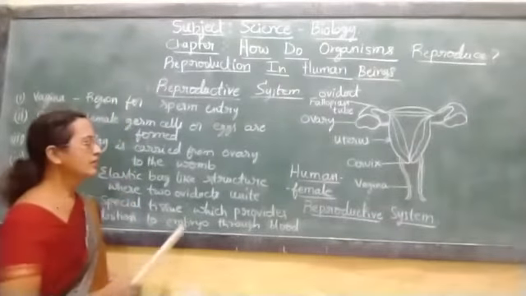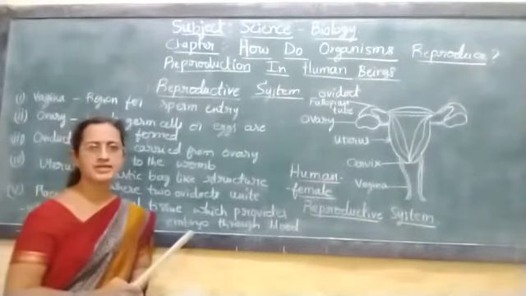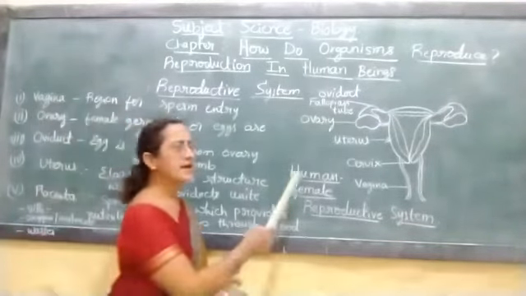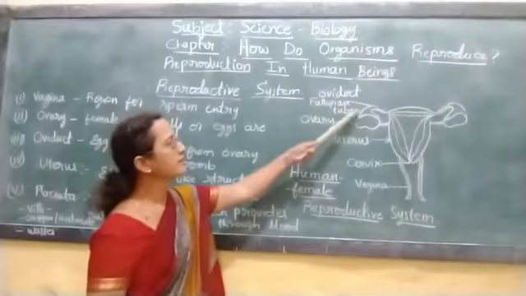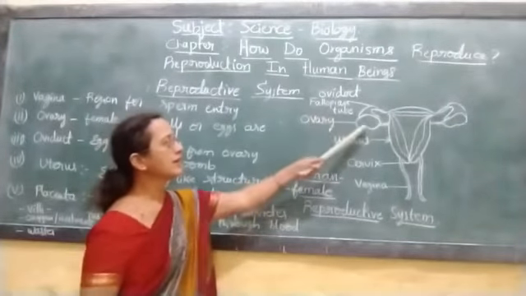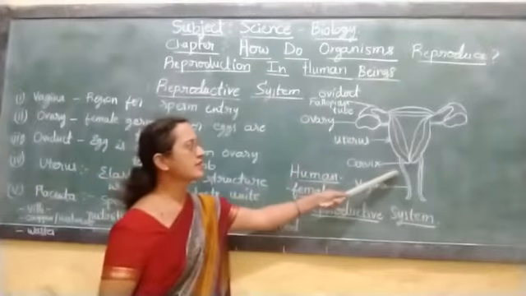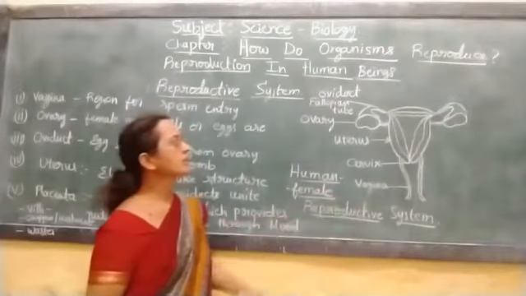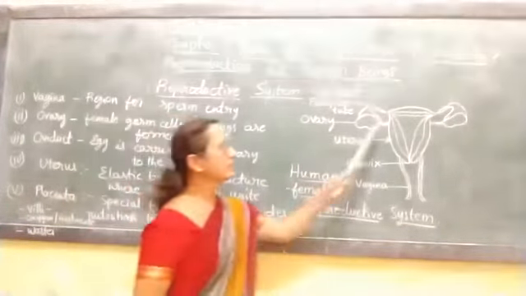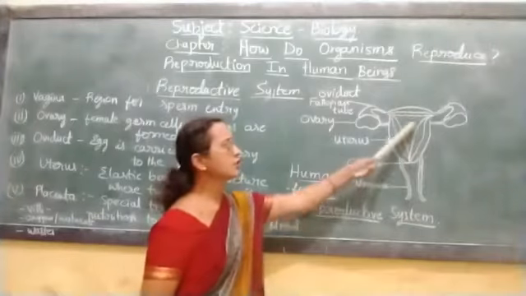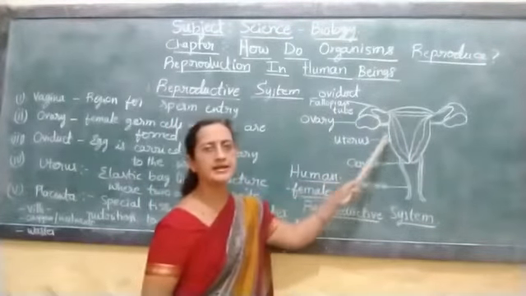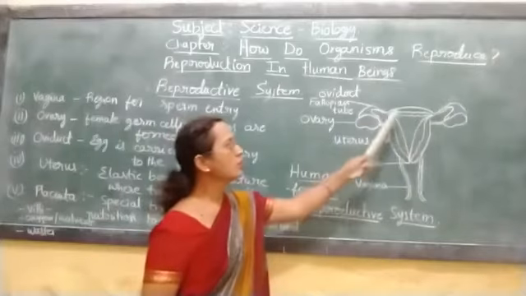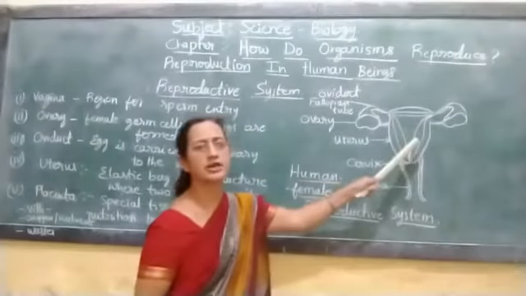Let us learn the human female reproductive system. In this diagram, you are observing parts like the oviduct, fallopian tube, ovary, uterus, cervix and vagina. Here the main part you are seeing is the uterus. The uterus is an elastic bag-like structure where the two oviducts are connected.